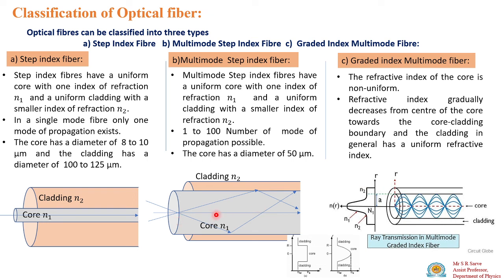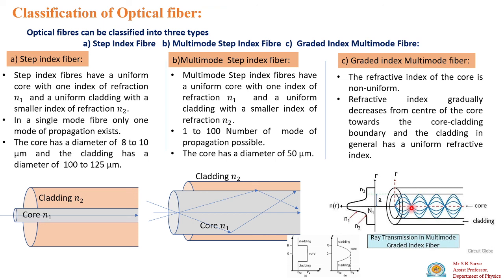But the disadvantage is that here the light paths are different, so the light rays will not reach the output at the same time. In case of multimode fiber, the rays do not reach the output at the same time. That's why there is dispersion. So in order to overcome this drawback, there is the graded index fiber. As the ray enters this optical fiber, this ray will move straight, but this ray will now bend. So that the light rays arrive at the output at the same time. All the rays will be received at the output at the same time.